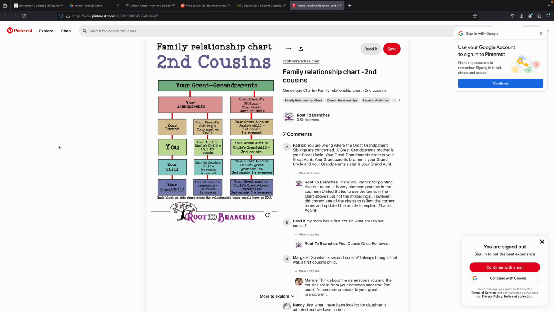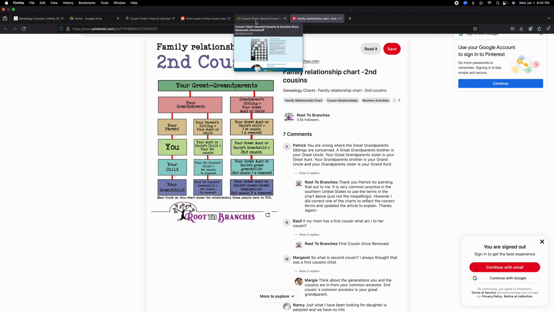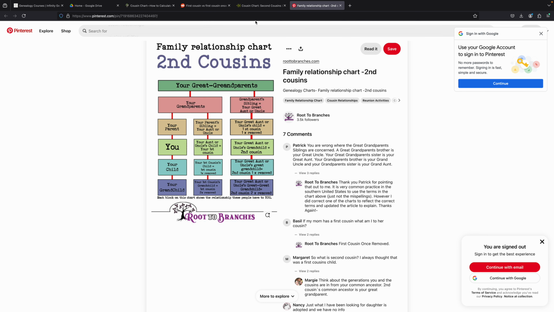But when you start with you and you go up or you go down, just remember, where are you in the generation? How are you all connected? I always say that. How are we related? Who is our common ancestor? Who is the common family member that connects us all? Okay? So I hope that was helpful.